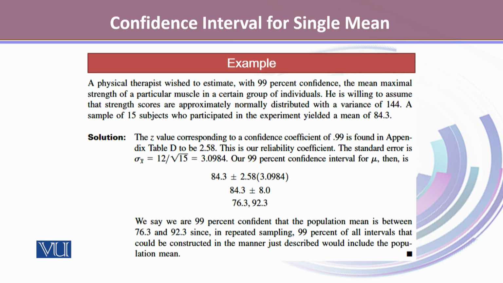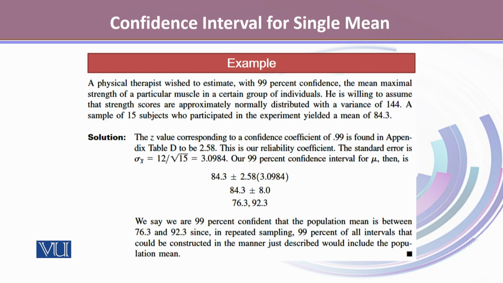Let's take an example. A physical therapist wished to estimate with 99% confidence the mean maximal strength of a particular muscle in a certain group of individuals. He is willing to assume that strength scores are approximately normally distributed with a known variance of 144.